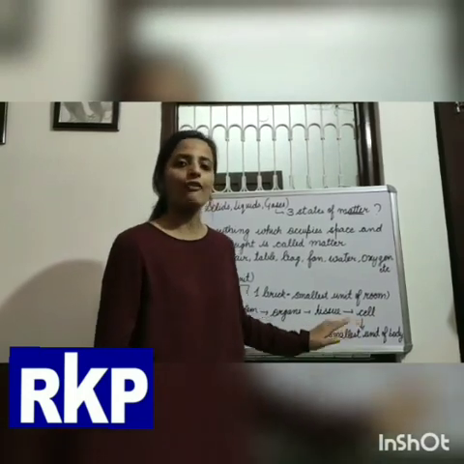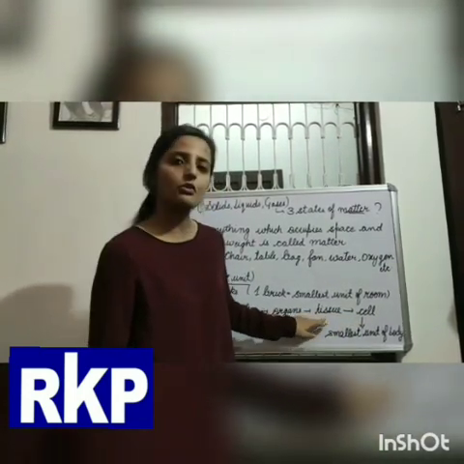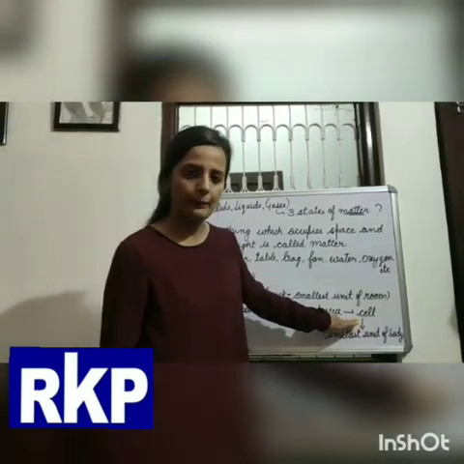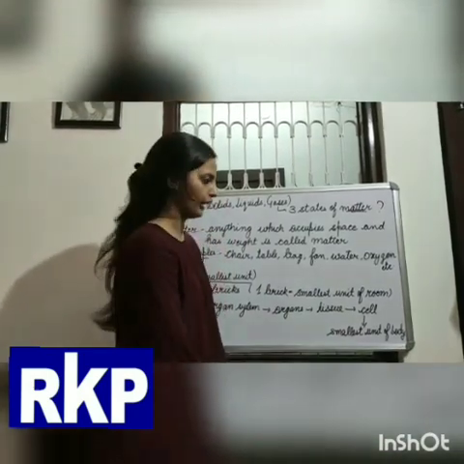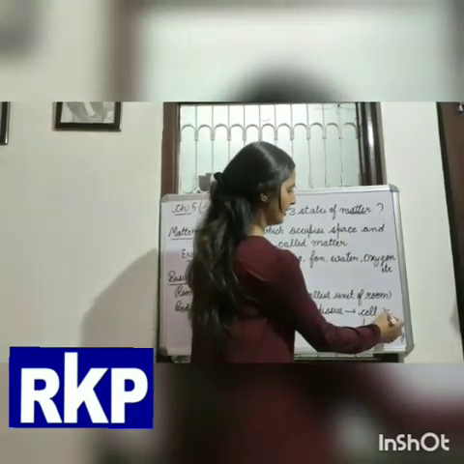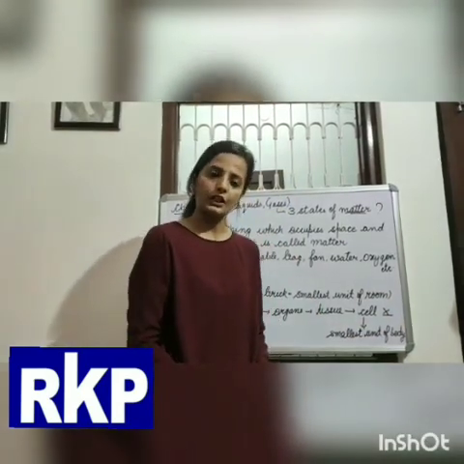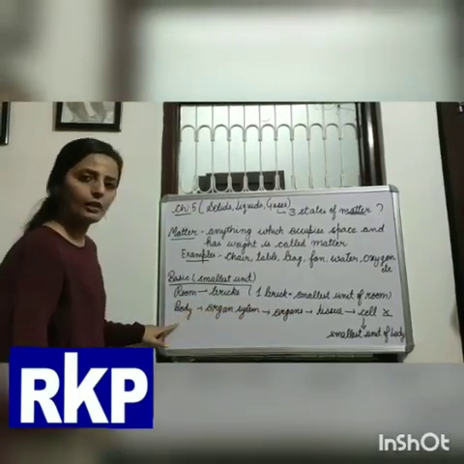Tissues are a group of cells, and the tissues are further made up of cells. So cell is the smallest unit of our body. This cell can't be divided into further smaller units.